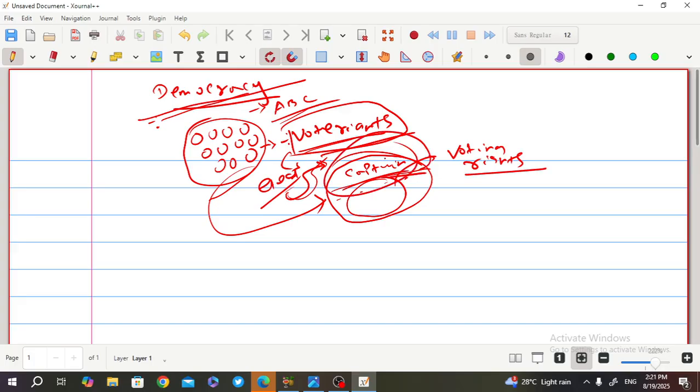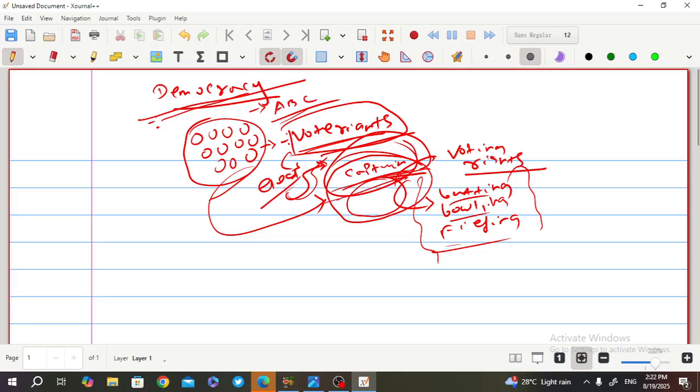Now, the captain has the role to decide the batting order, the bowling order, the fielding order. Now the captain has formulated the batting order, bowling order, and the fielding order.